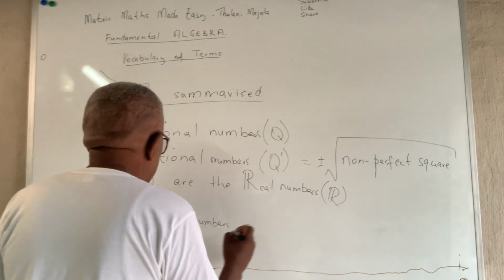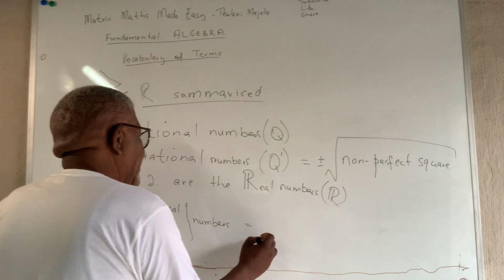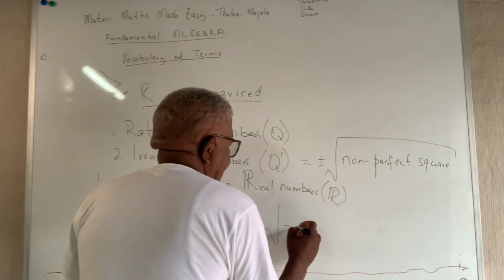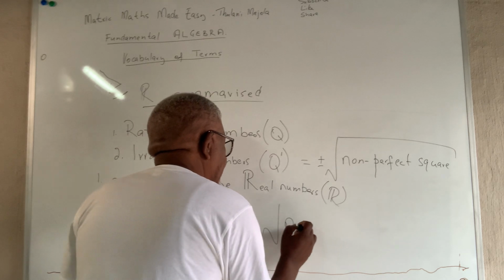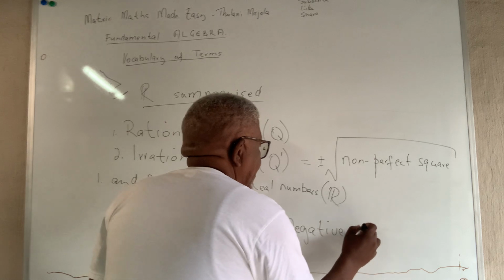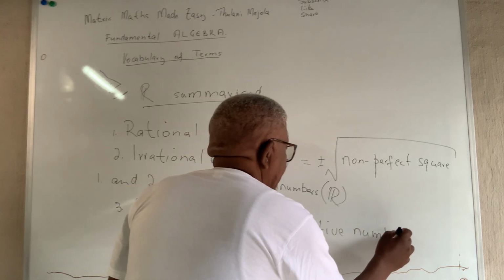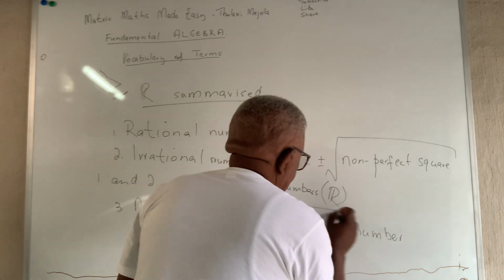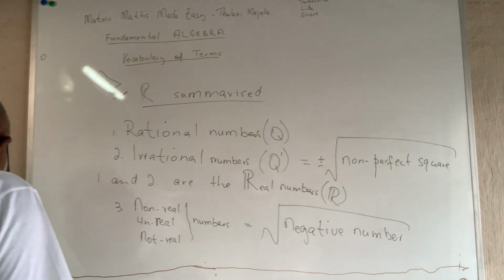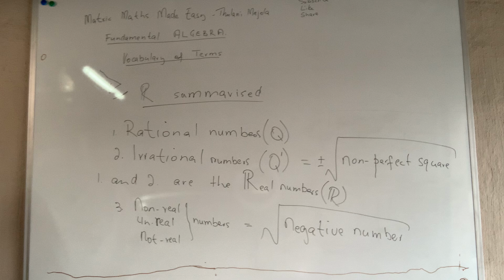So a non-real or unreal number is a square root of a negative number. So the square root of a negative number is non-real.